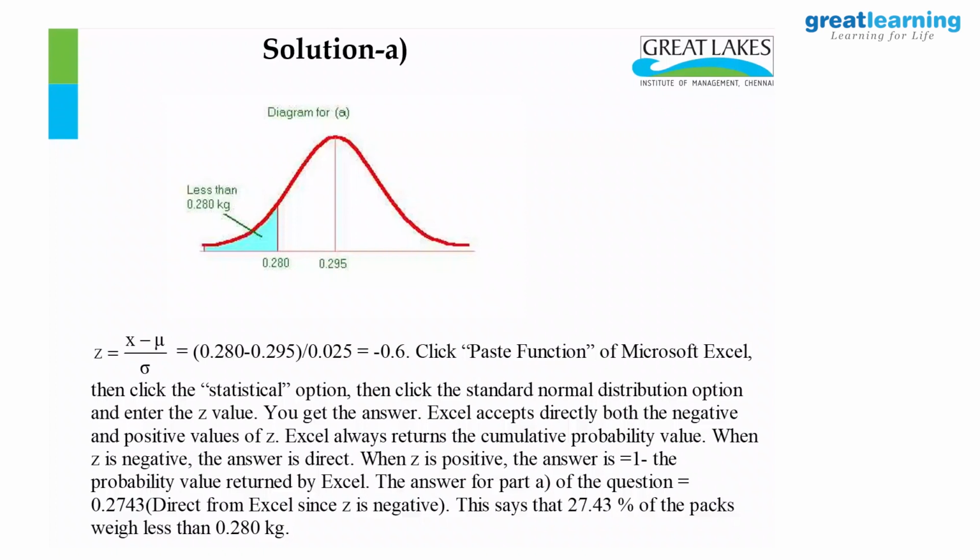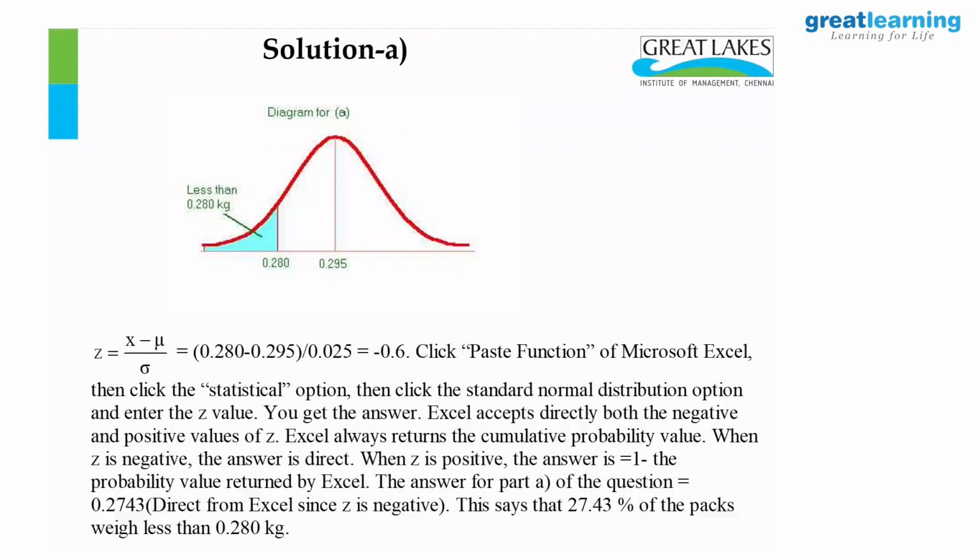Okay. Now let us crack this problem. So I use Z just as a matter of interest to you. If I convert Z is equal to x minus mu by sigma, what is this part? Minus 0.6. What is the center point? It will be 0: 0.295 minus 0.295 is 0. So the area of x less than 0.28 is the same as the area Z less than minus 0.6. You all agree? Do you agree with that?